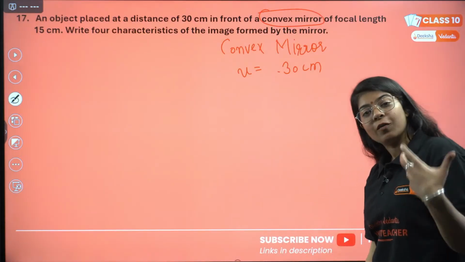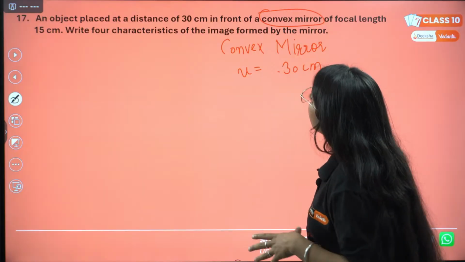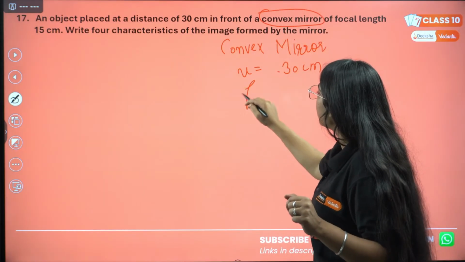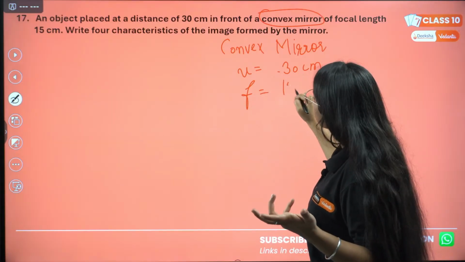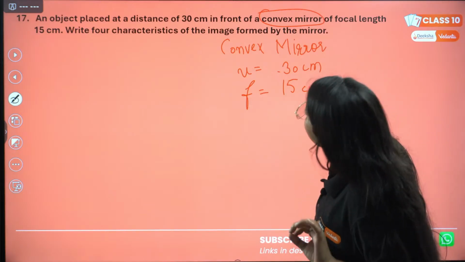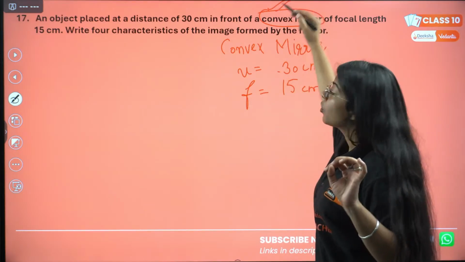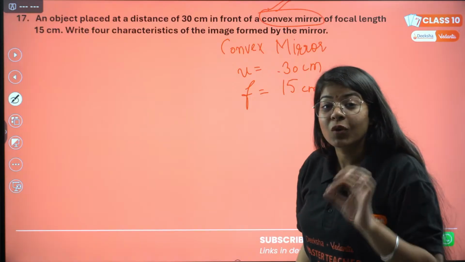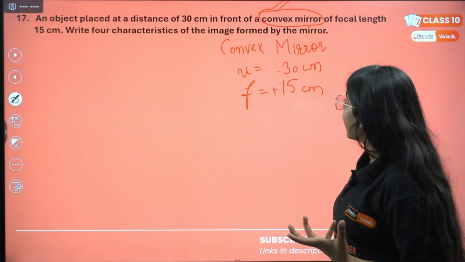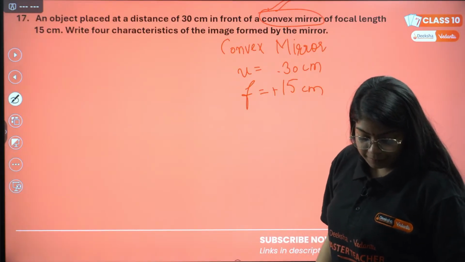Then the focal length is also given, 15 centimeter. Now this is a convex mirror, so the focal length will be positive. Write 4 characteristics of the image formed by the mirror.